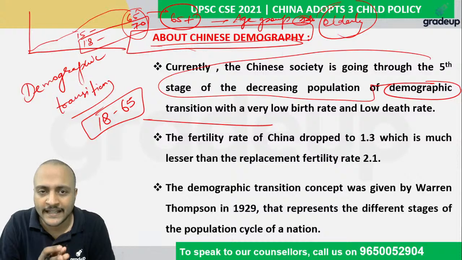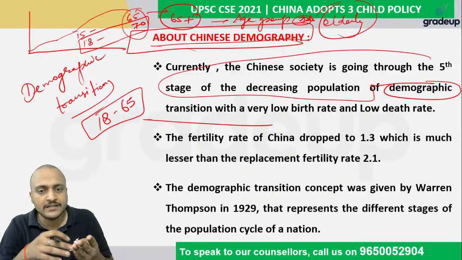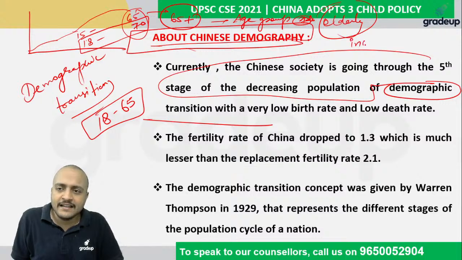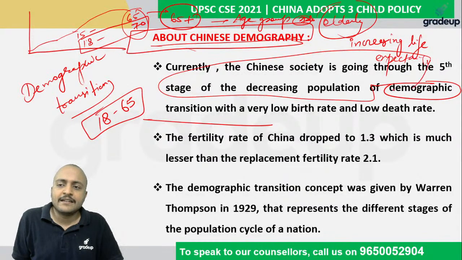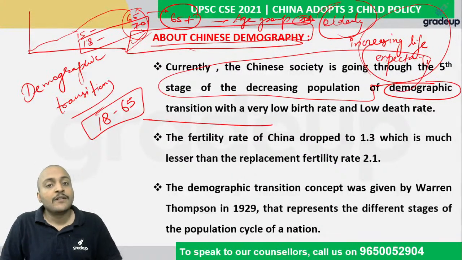Because better health facilities, better infrastructure, better life conditions and human development all lead to increasing life expectancy, and then the population of aged people will be high.